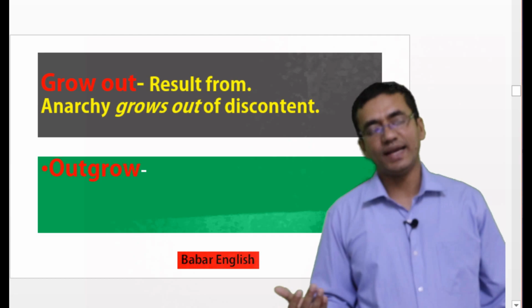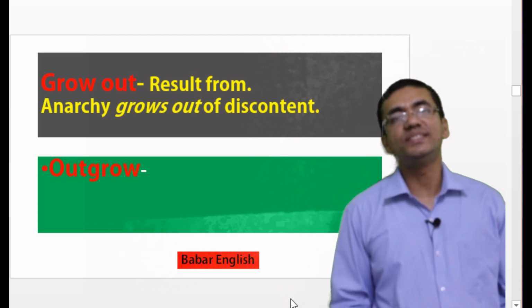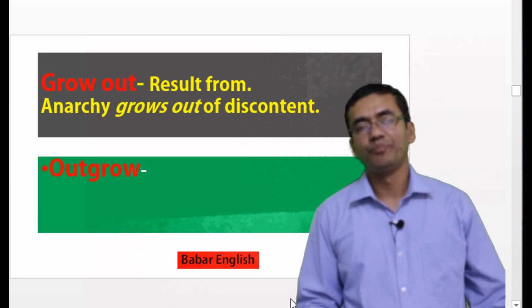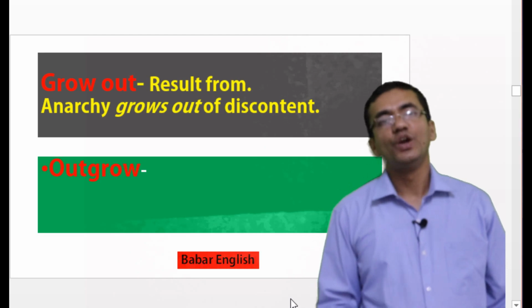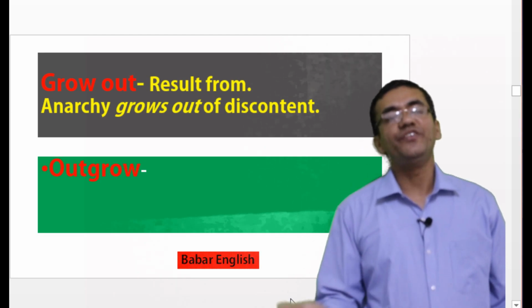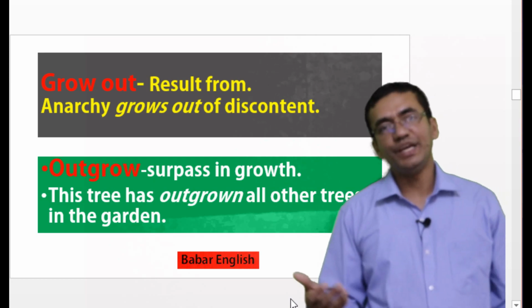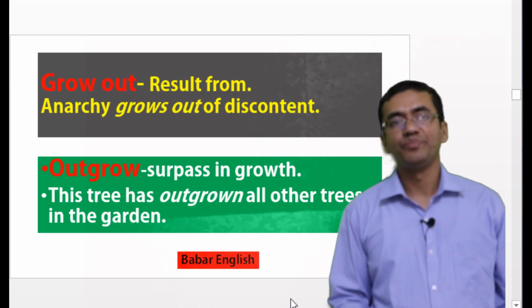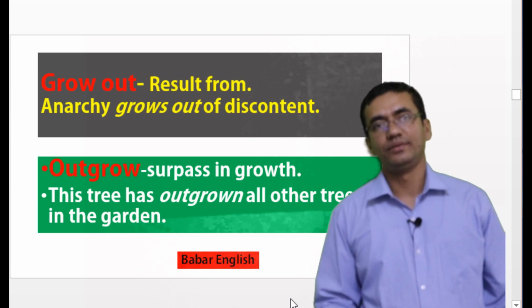Let's move to our next phrase. Our next phrase is grow out. Grow out means result from. So how can you put it in a sentence? We can say that anarchy grows out of discontent. So what will happen if we invert this word? It will become outgrow. So outgrow means surplus in growth. Suppose we can say this tree has outgrown all other trees in the garden.